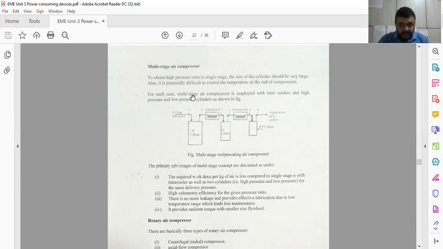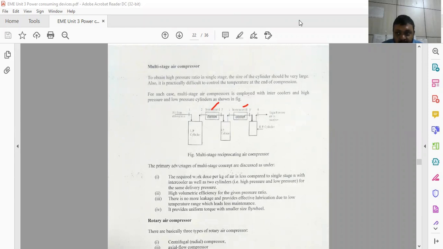Here you have to see a multi-stage air compressor employed with an intercooler and high pressure and low pressure cylinders. So the high pressure and low pressure cylinders are added over here, and we are providing the intercooler. This is the intercooler, and transferring from high pressure. Just have to see.